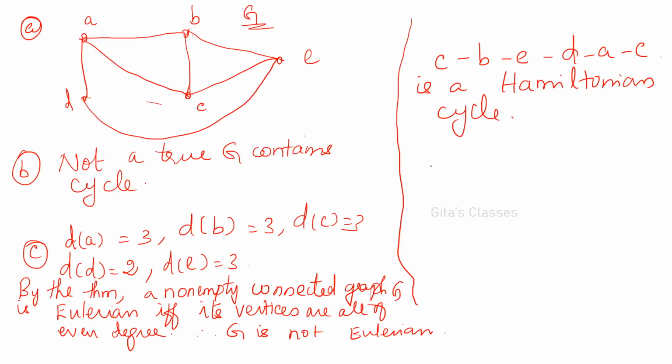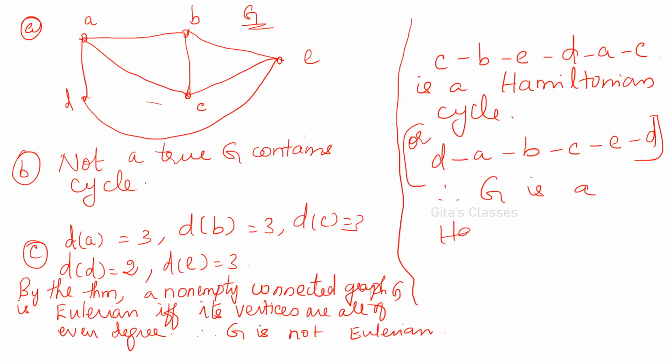Even if you start from D, you can find another Hamiltonian cycle. You start from D, go to A, then to B, then to C, E, then you can come back to D. Okay, this is another Hamiltonian cycle. Therefore, G is a Hamiltonian graph. Got it?